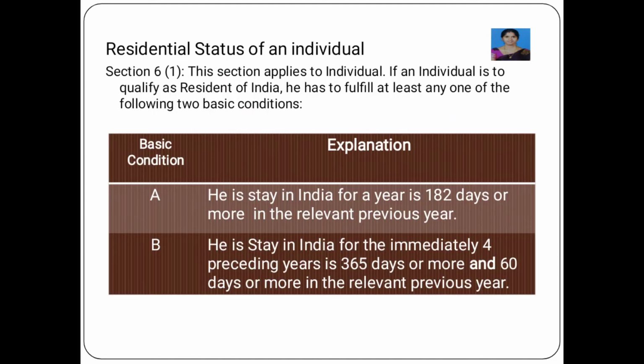First, we have to discuss the residential status determination for an individual. Section 6, subsection 1 deals with the residential status determination of an individual. So, to compute the residential status of an individual, we must discuss the concept of basic condition as well as additional condition. On the basis of these conditions, we have to identify the residential status. First one is basic condition.